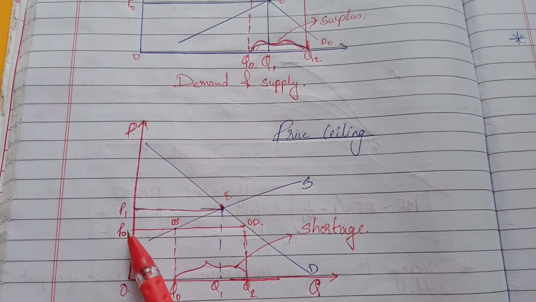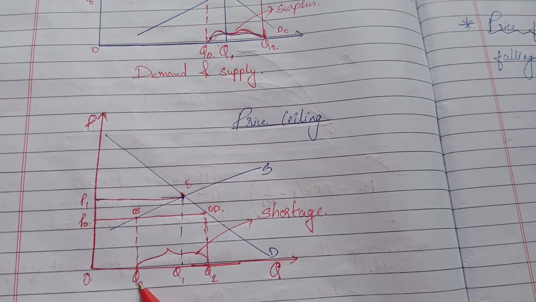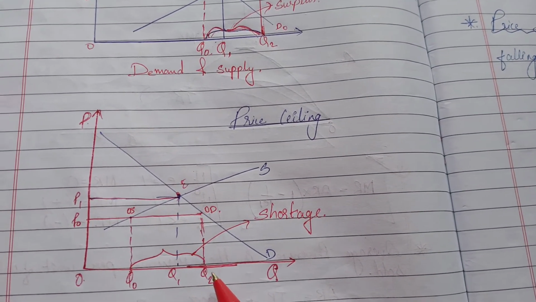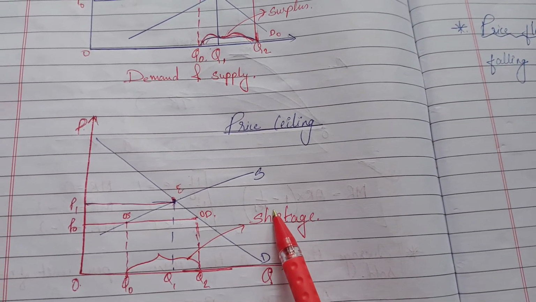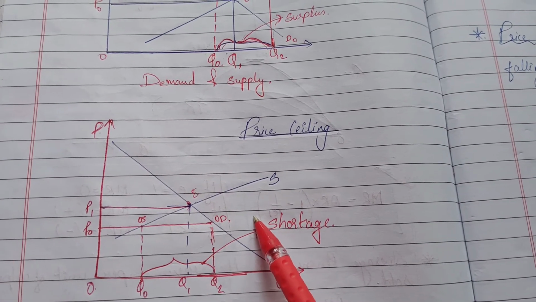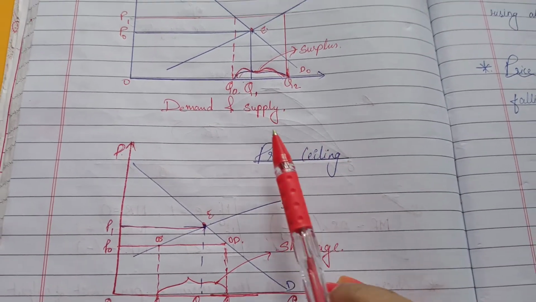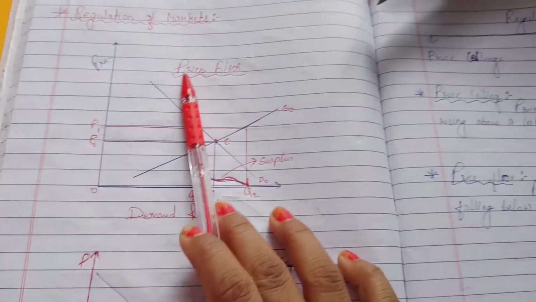So when price decreases, quantity supplied changes from Q0 to Q, okay, and quantity demanded increases. So this is the shortage. This portion is called shortage for the producer. Okay, so here this happens in case of the price ceiling.